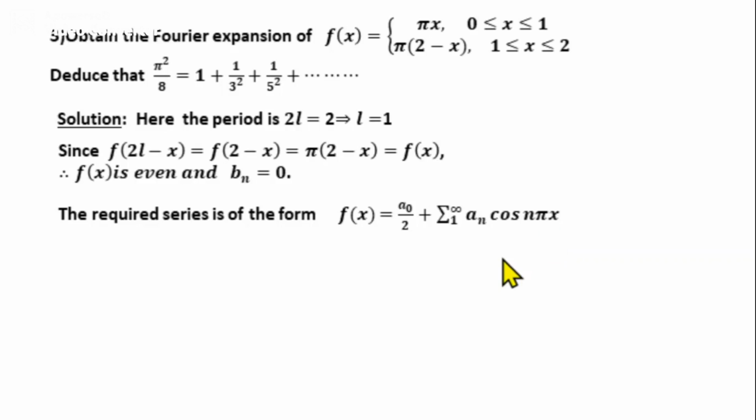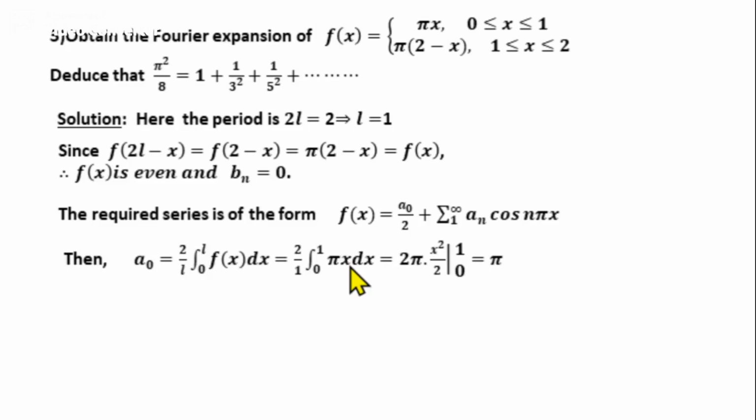Next we will find a0. Formula for a0 is 2 by L integral from 0 to L f of x dx. Substitute for L, L is 1. So 2 by 1 integral from 0 to 1, and in the interval 0 to 1, the function is defined as pi into x. So substitute and then integrate: pi into the integral of x, which is x square by 2. Put the limits x from 0 to 1. We get a0 equal to pi.